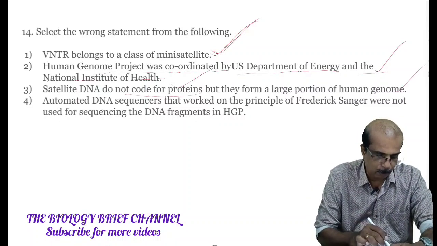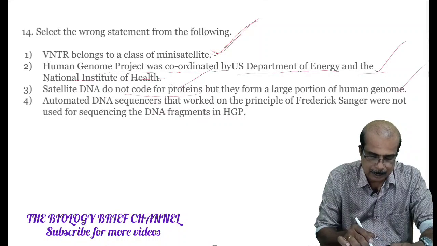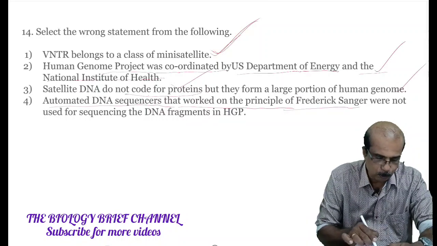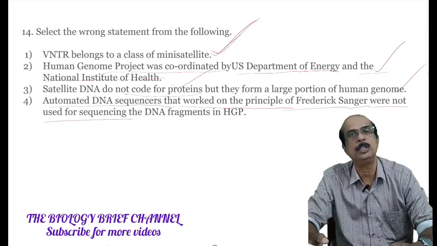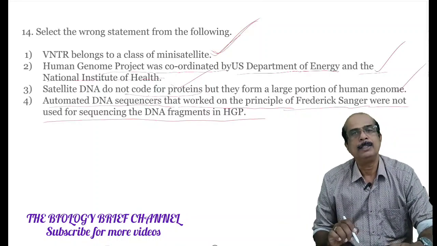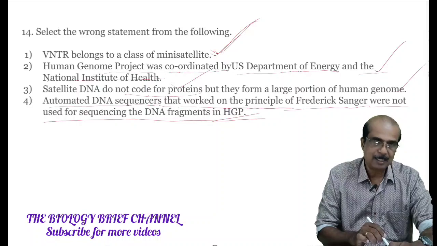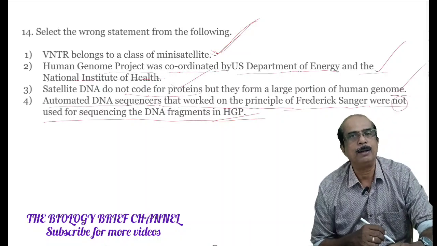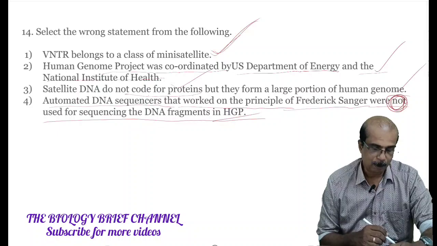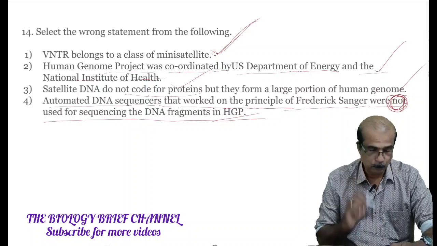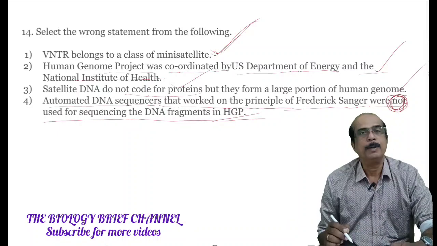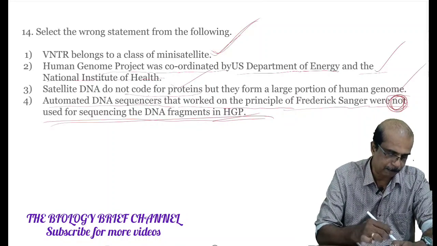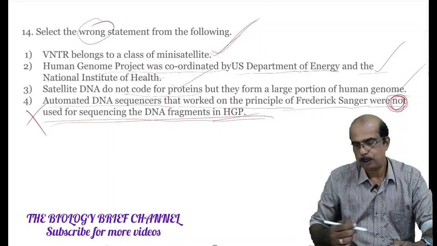Fourth statement, automated DNA sequencers that worked on the principle of Frederick Sanger were not used for sequencing the DNA fragments in HGP. HGP means Human Genome Project. The statement is wrong. We have to remove not from this statement to make it correct one. Automated DNA sequencers are used during Human Genome Project. Our answer to this question, here asked wrong statement, is the fourth option.